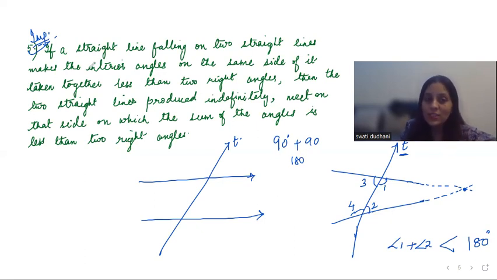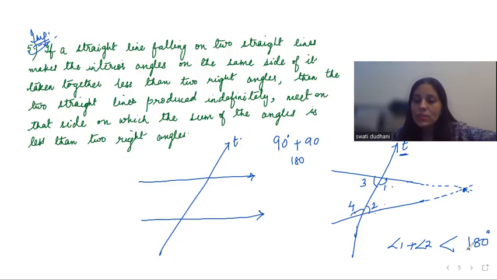So let me reread the postulate. If a straight line falling on two straight lines, so T is a straight line which is falling on these two straight lines, makes the interior angles on the same side of it, so here we have two interior angles, 1 and 2, which are on the same side, taken together, that means 1 plus 2, less than two right angles, then the two straight lines produced indefinitely, so when I produce these two lines, they meet at a point on that side where the two angles sum is less than two right angles.